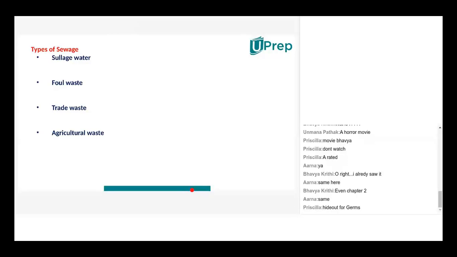Study the types of sewage, right? There's sewage water, foul waste, trade waste, and agricultural waste. Now let's go one by one. What is sewage water? What does sewage water mean?